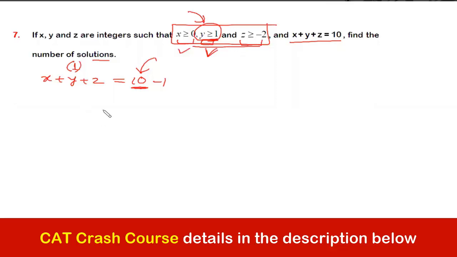Okay. Now the interesting thing is that for the third child, the minimum condition is that he should have -2 apples. Obviously physically it can't be -2 apples, but -2 apples means there should be a deficiency of 2 apples. So we can assume that from the third child we snatch 2 apples and keep them with us. In such a case, if I do not give any apple to the third child, can I say the minimum number of apples that child will have is -2? Yes or no?